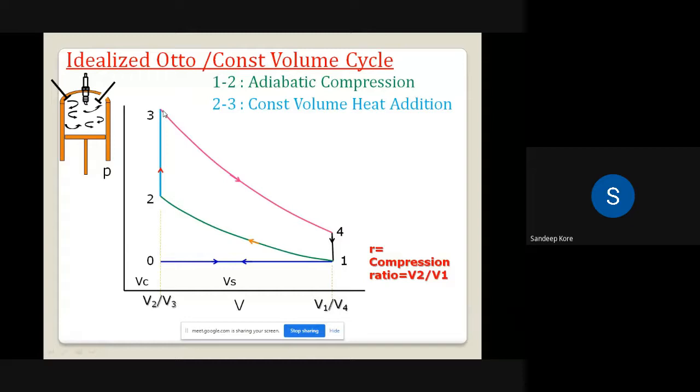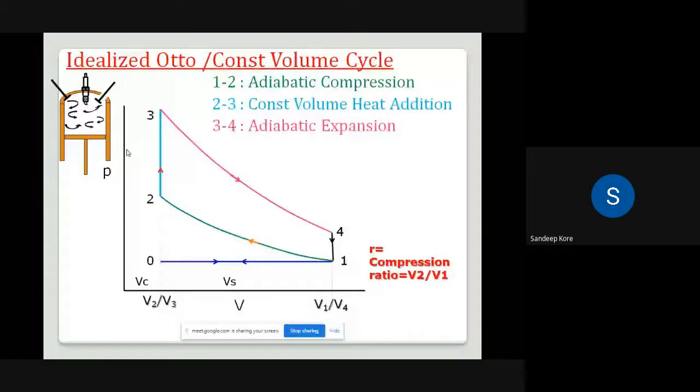Process 2 to 3 is the constant volume heat addition. So the piston is at TDC. आपका spark plug fire होगा. We are adding the heat, and due to the addition of heat, the impact is there on the piston. So process 3 to 4 is the adiabatic expansion, and the last process is constant volume heat rejection. So this is a PV diagram of the Otto cycle.